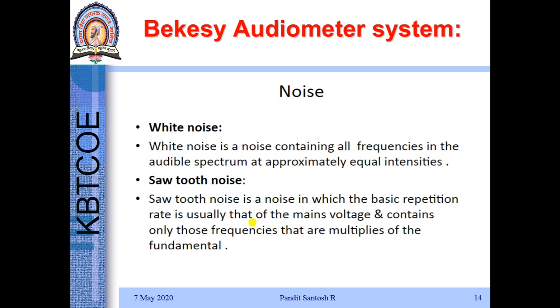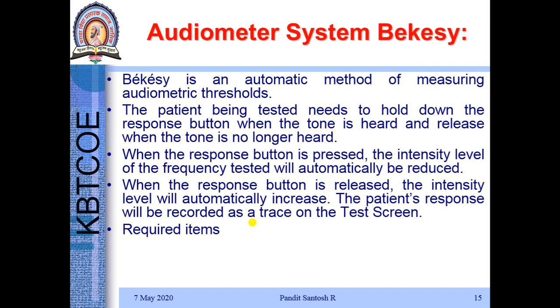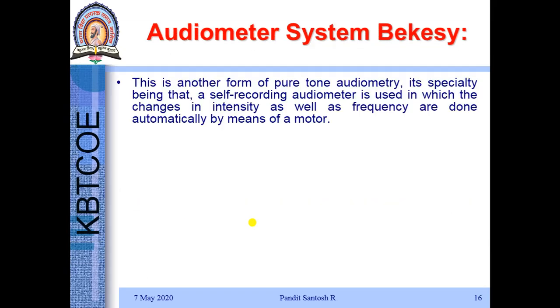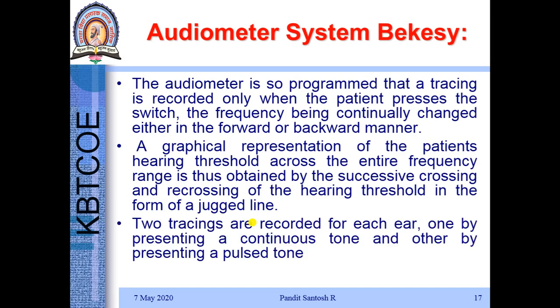In white noise, all frequencies in the audible spectrum are given with equal intensities to that ear, and the ear gets masked, meaning that particular ear doesn't hear any tone. And the second masking concept is shot tooth noise, in which the frequencies that are multiples of the fundamental frequency are applied. So all that we have discussed has been mentioned.